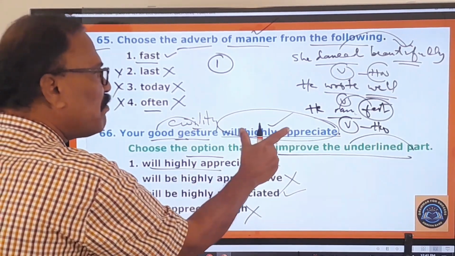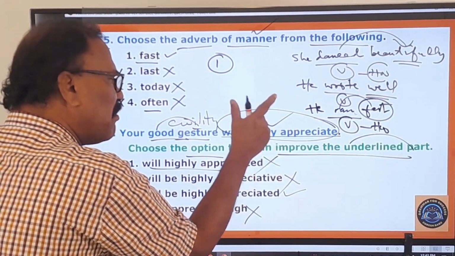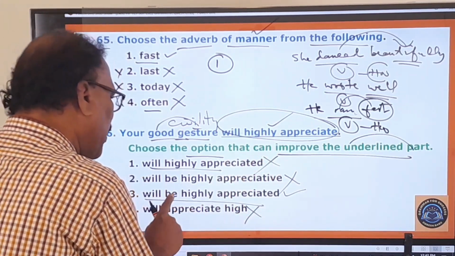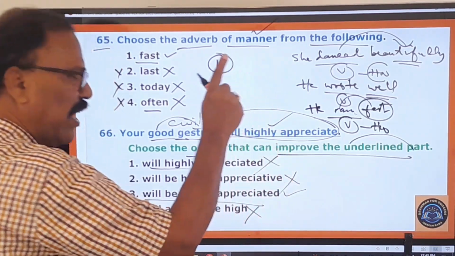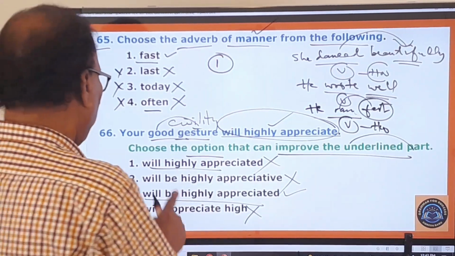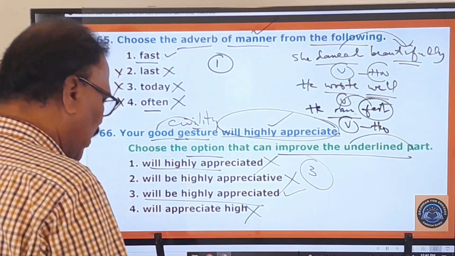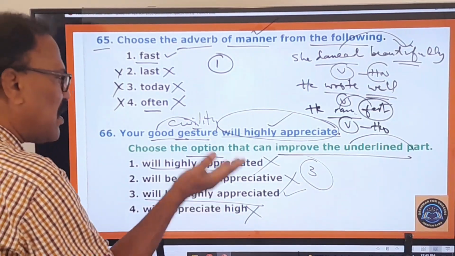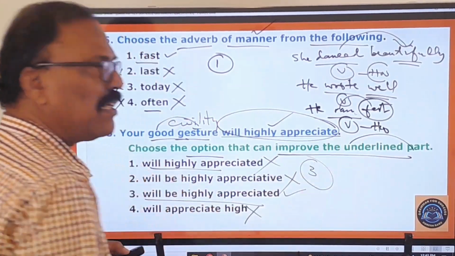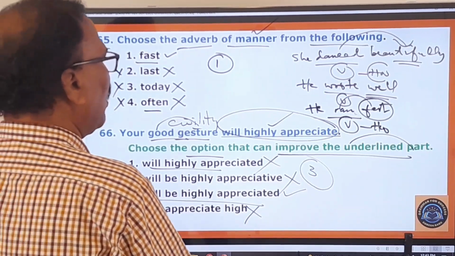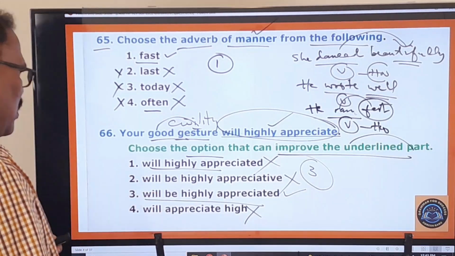Therefore this underlined part must be improved by this phrase. What is that? Will be highly appreciated. So your first one, second one, fourth one are wrong. Only the third one is the right one, because it can substitute this underlined part meaningfully. And now you move on to learn about other questions.